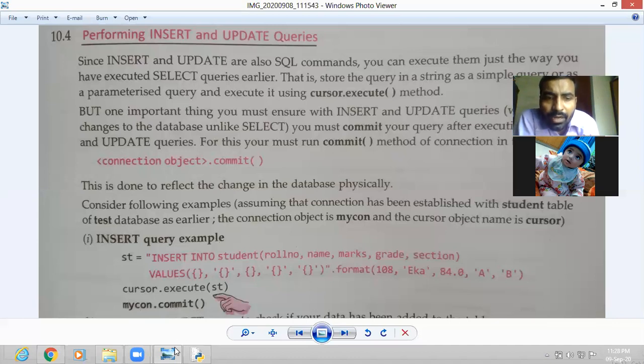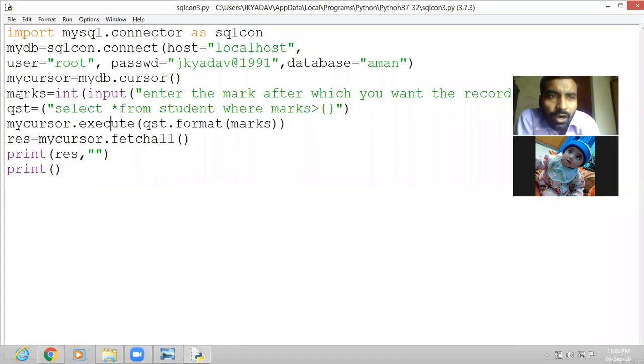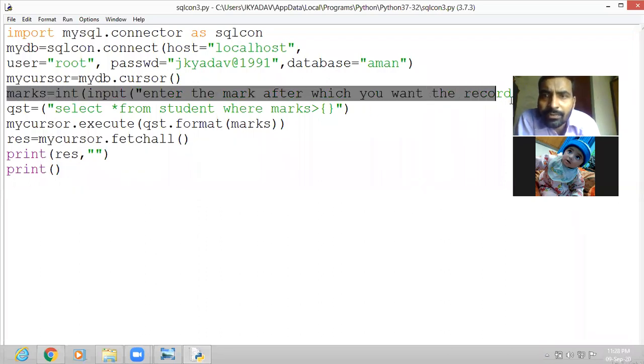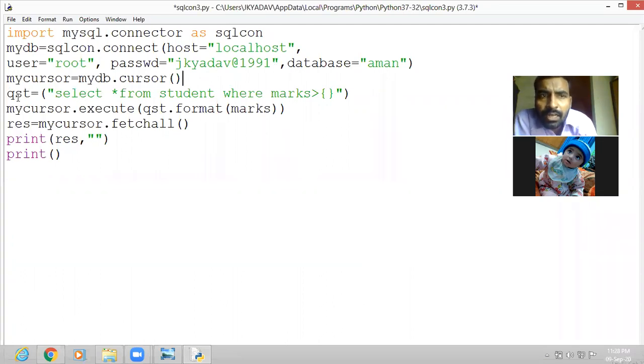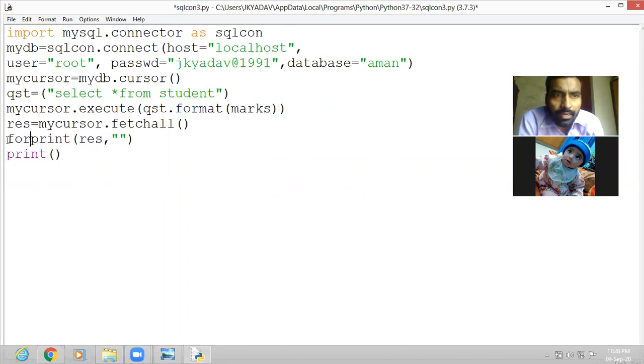Okay, see here, I make a program. I have removed all the inputs, and I directly print all the records with a for loop: for i in res, print i.